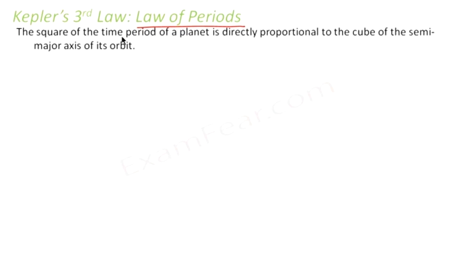Kepler's third law is popularly known as the law of periods. This law states that the square of the time period of a planet is directly proportional to the cube of the semi-major axis of the orbit. What does that mean? Let us suppose that any planet is revolving. Let us suppose Earth is revolving around the sun. Now the time period of the planet, that is the time period of Earth, that is the time it takes to complete one revolution around the sun, the square of that time period, let us say T square, is directly proportional to the cube of the semi-major axis of the orbit.